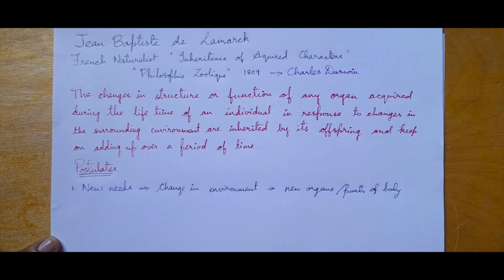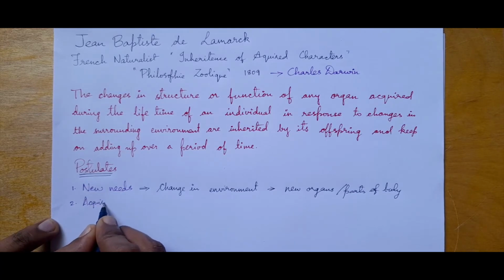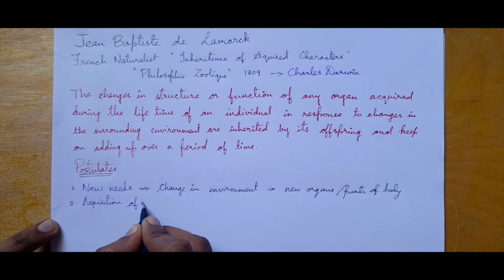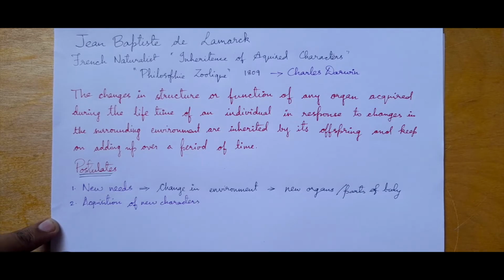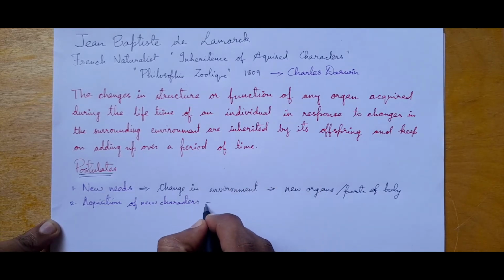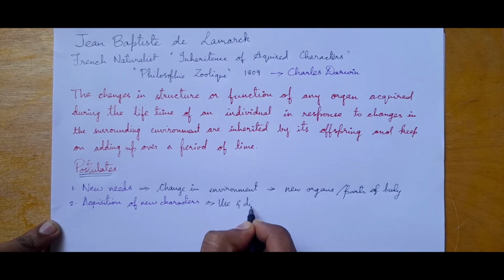Next we go for the second one, which is nothing but acquisition of new characters, and this is through the use and disuse theory. Use and disuse theory is the most famous concept of Lamarckism.